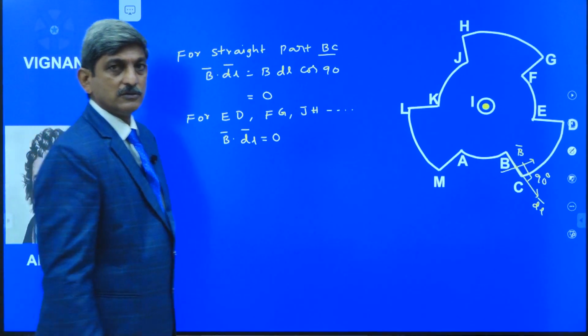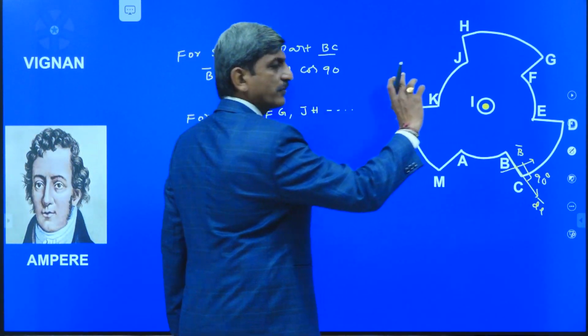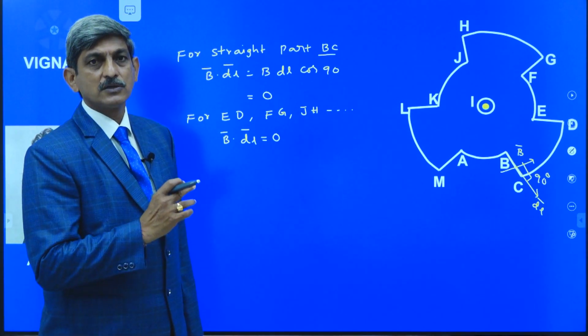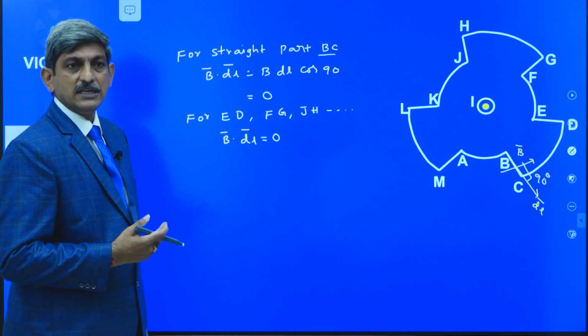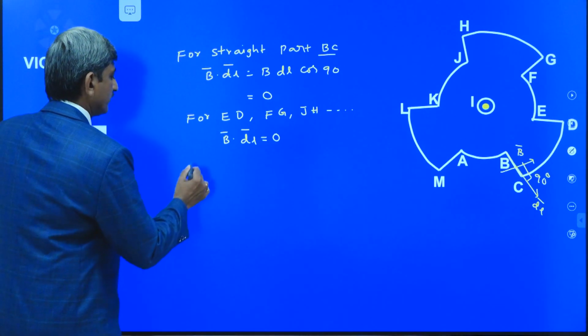Now we have B bar dot dl bar for the arc shapes and also for the straight portions of the given closed loop. By adding them, we get the line integral of B bar over the closed path.